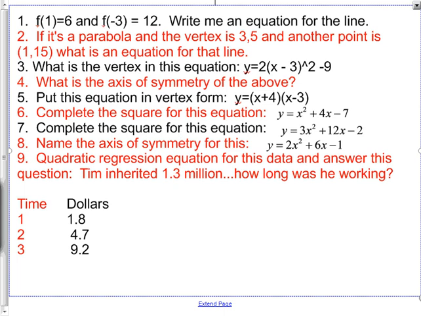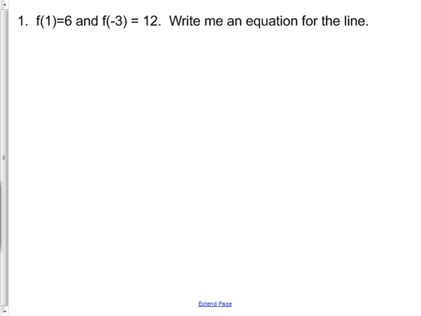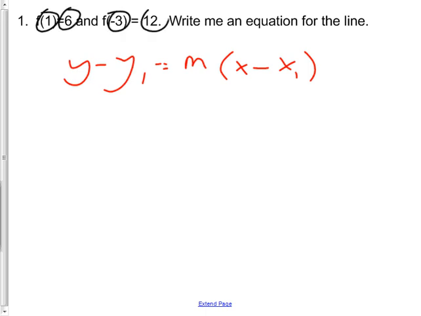Okay, now that we're done with the quiz, we are going to take some time to see how to do them. The first one comes to our first equation that we need to have memorized, which is y minus y sub 1 equals m times x minus x sub 1. Now you can find the slope, the m, any way you want to. I'm going to show you this way because it also works for the quadratic one. You put both these points into the equation. I'm going to choose to call these my x and my y, and this my x1 and my y1. It actually wouldn't matter if you reversed them.